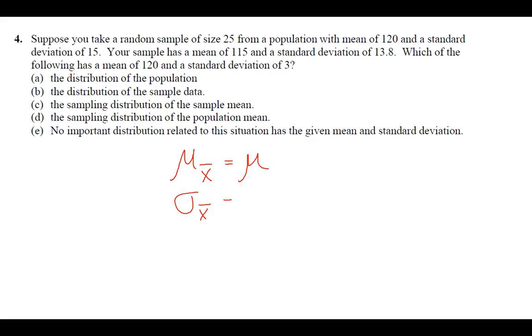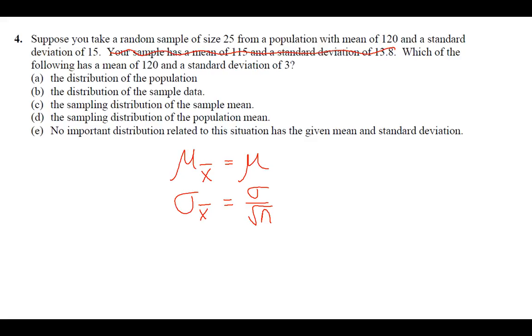Okay, so the rule again from the formula sheet is the standard deviation of x bar equals the standard deviation divided by the square root of n. So your individual sample is really useless information. We don't need it at all. And so we know that the mean of our sampling distribution is going to be the same as the mean of our population, which makes it 120, which is what they say here.